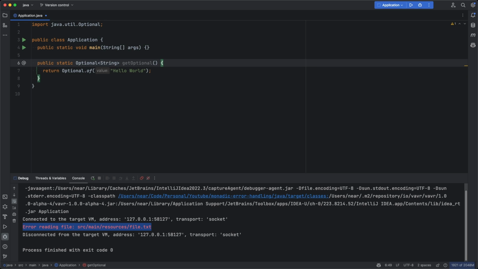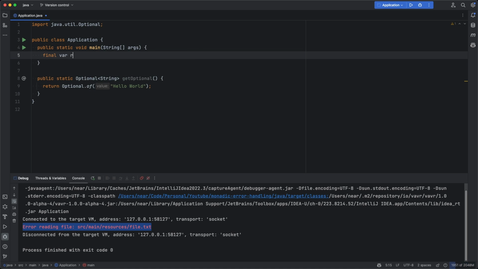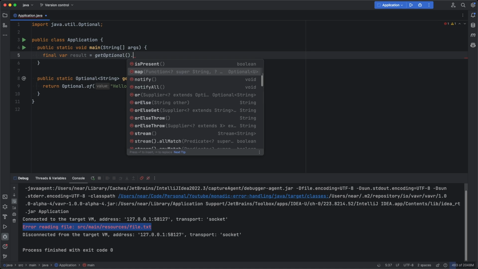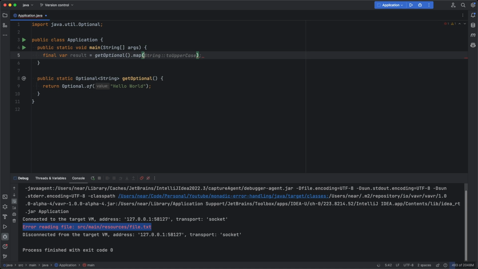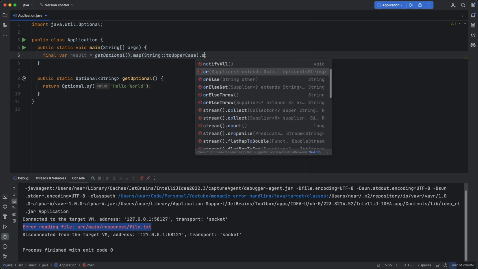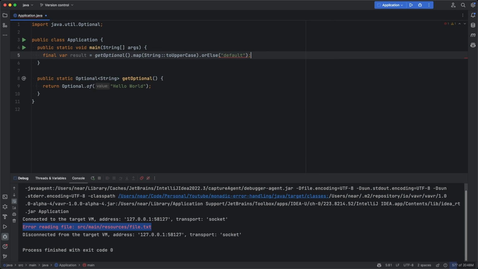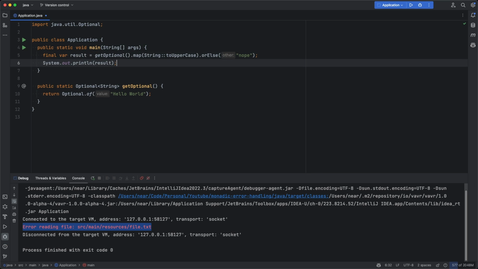Let's go ahead and try to get the optional, make the string uppercase if it exists, or otherwise just return nope. So final var result is getOptional. And just like we've seen in Rust, there is a map method in Java. We can call String::toUpperCase. And in all other cases, we could just return a default value, say orElse nope, and then print it to the console.